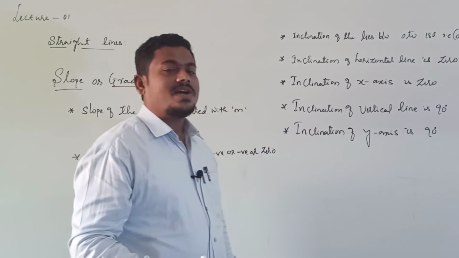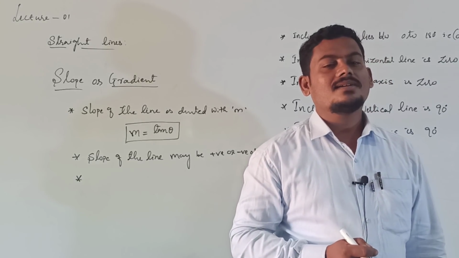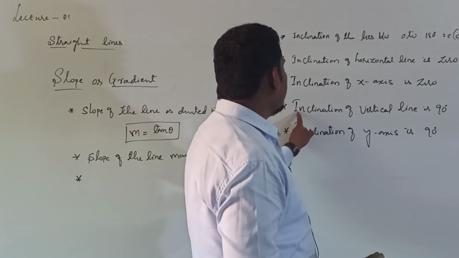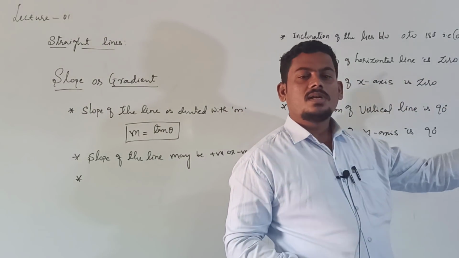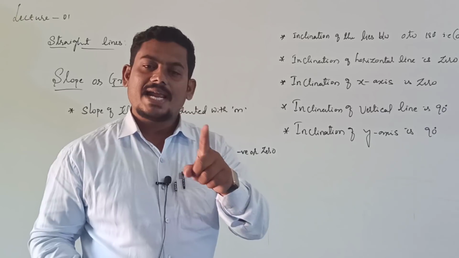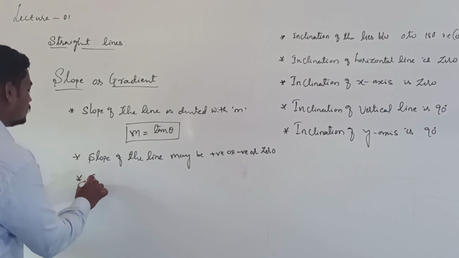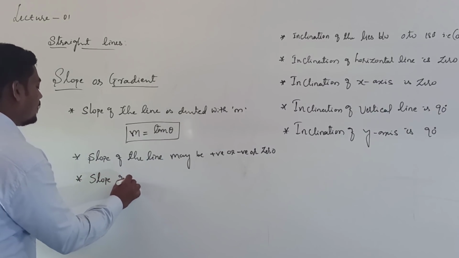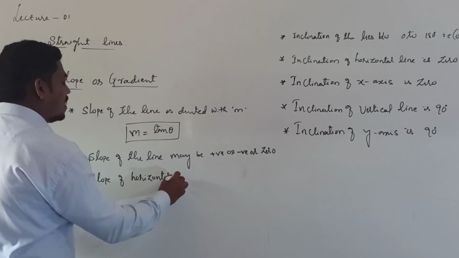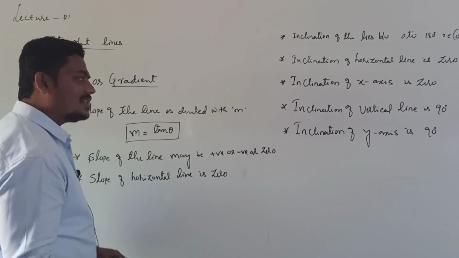Tell me, what is the slope of a horizontal line? Already you know the inclination of a horizontal line. Inclination of a horizontal line is 0. Inclination means theta value 0. Theta value 0 means what about tan theta? Tan theta 0 means the slope of a horizontal line is 0. Slope of a horizontal line is 0.